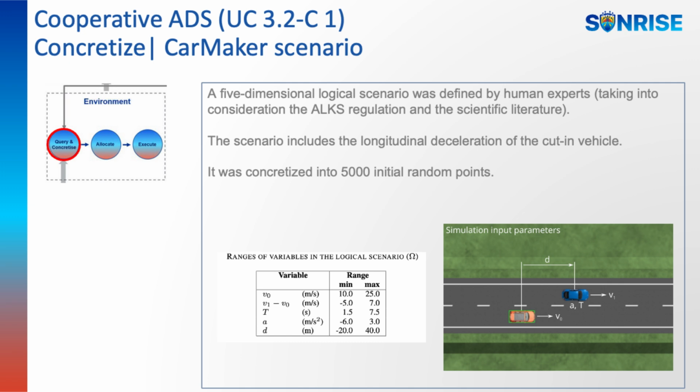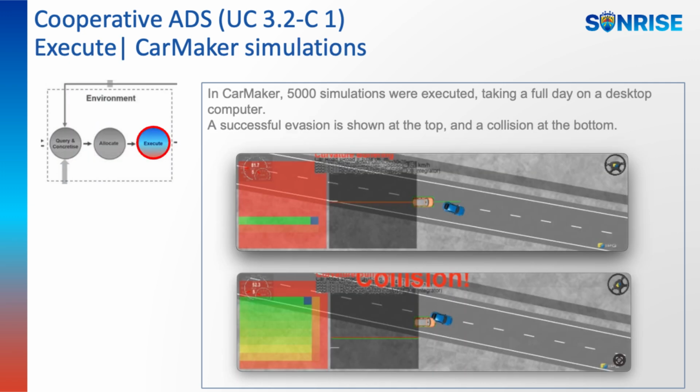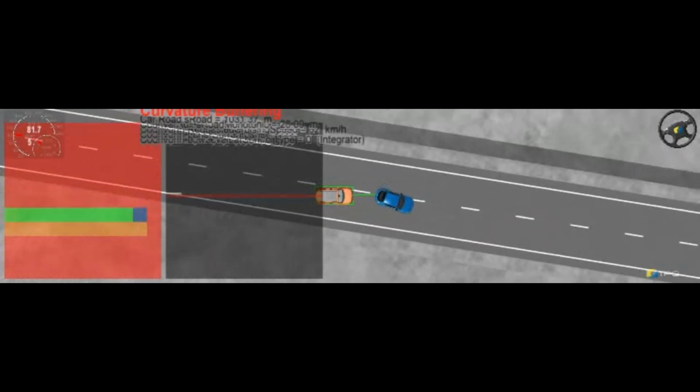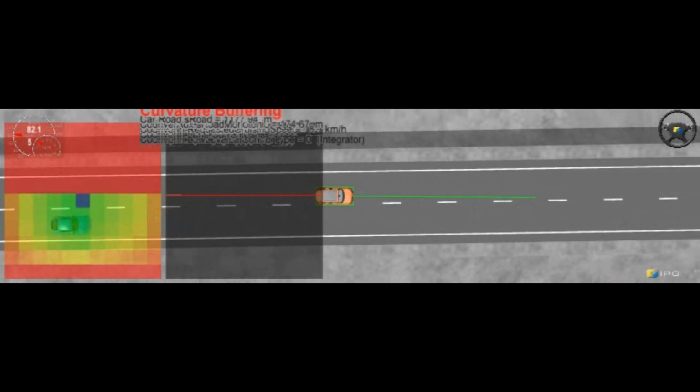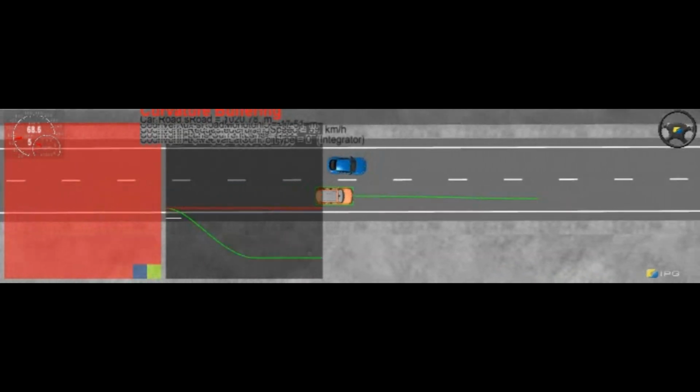The scenario parameters are 5: the vehicle's and obstacle's velocities, the obstacle's distance, the obstacle's deceleration, and the lane change duration. In CarMaker, 5,000 simulations were executed, taking a full day on a desktop computer. A successful evasion is shown at the top and a collision at the bottom. This video shows a successful evasion. This video shows a collision.